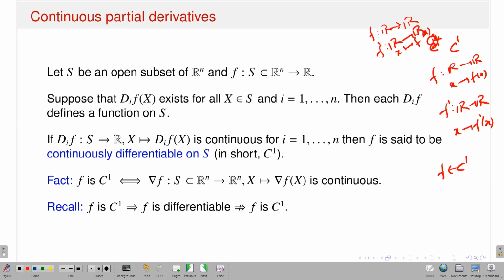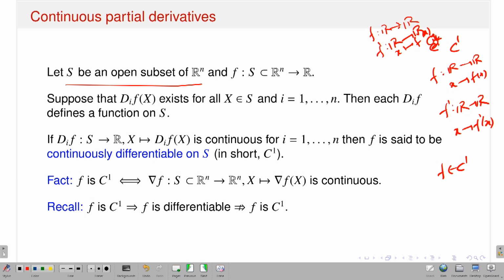Now, if I have a function instead of R to R, suppose I have a function from Rn to R. Now, the question is, can I talk about the notion of C1? The answer is yes, because given a function f from Rn to R, I introduced the notion of partial derivative, directional derivative and total derivative. So, there are similar notions. Yes, I will say that for my function from Rn to R, if my function is differentiable, of course, the notion of differentiability I already talked about, I mean total differentiability, and if the derivative, I have to think of the derivative as a map from Rn to R, so it should be continuous. If I have that in the context of Rn to R, then I will say that f is C1.